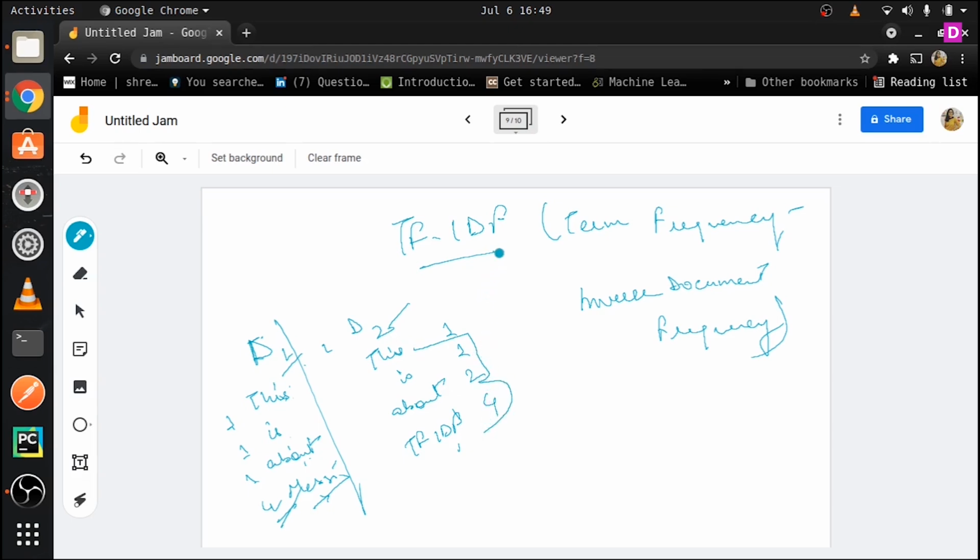So what we are going to do is find out the term frequency first. Once we understand term frequency, we are going to find out the IDF value. So let us start with term frequency. Term frequency is basically the frequency of the term in the document.